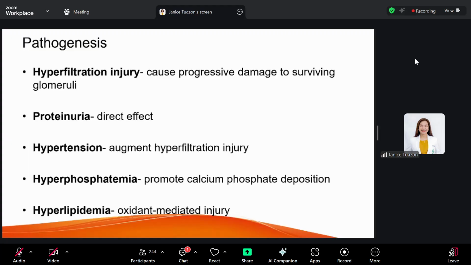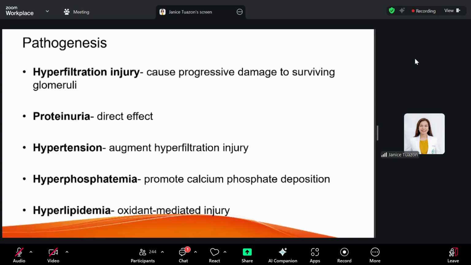It is independent of the underlying cause of the renal injury. So what happens in hyperfiltration injury is that as nephrons are lost, the remaining nephrons compensate. They undergo structural and functional hypertrophy to compensate for the damaged ones. So that's what happens. Although initially it will preserve the renal function, as the injury progresses, the surviving glomeruli will also have a burden, eventually causing hyperfiltration injury.